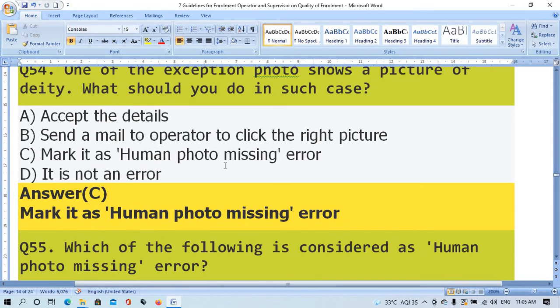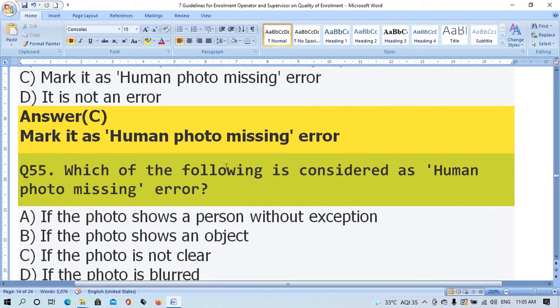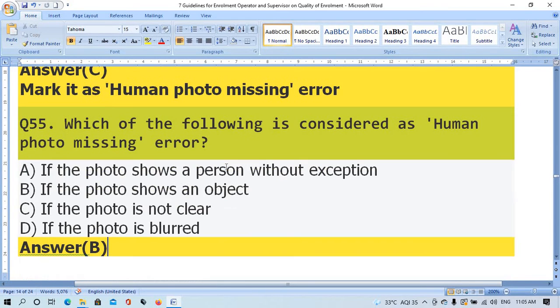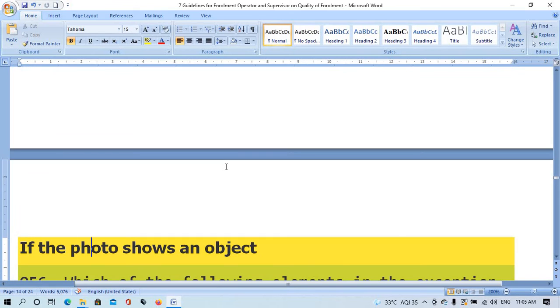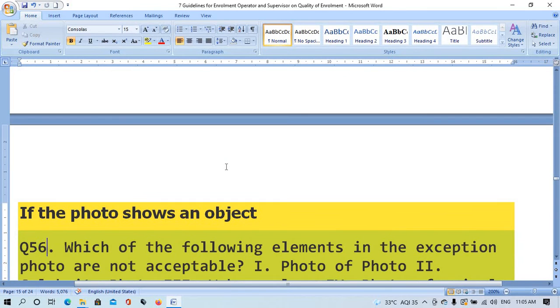Question number 55. Which of the following is considered as human photo missing error? Option A, if the photo shows a person without exemptions. Option B, if the photo shows an object. Option C, if the photo is not clear. Option D, if the photo is blurred. The right answer is option B, if the photo shows an object.